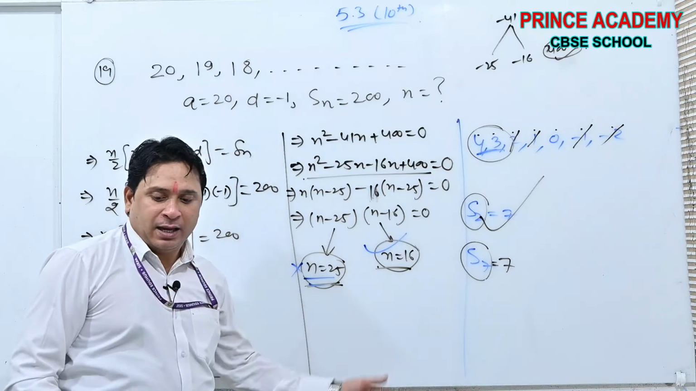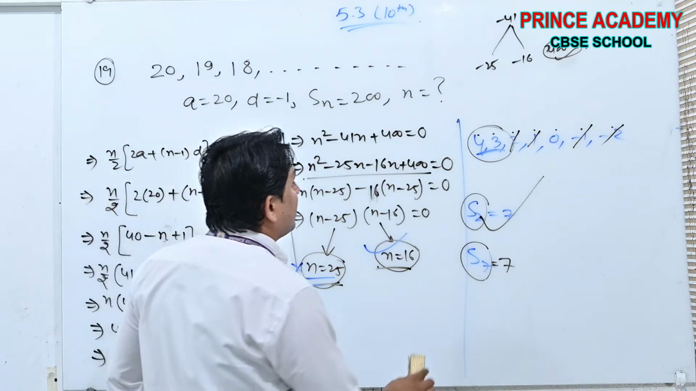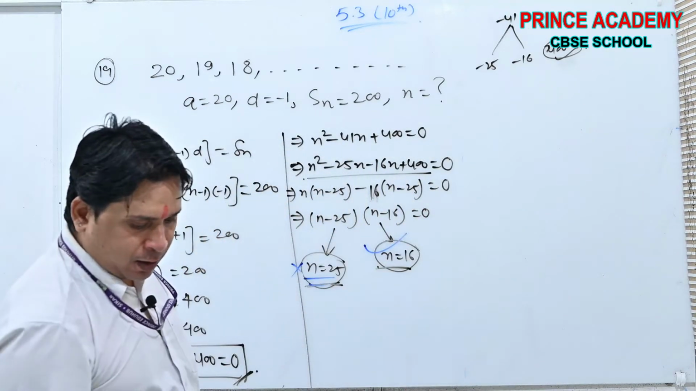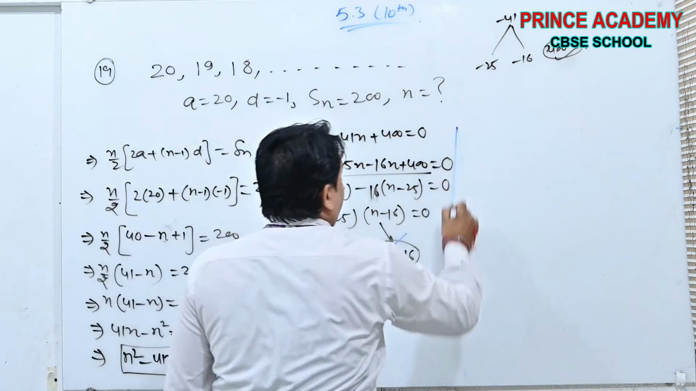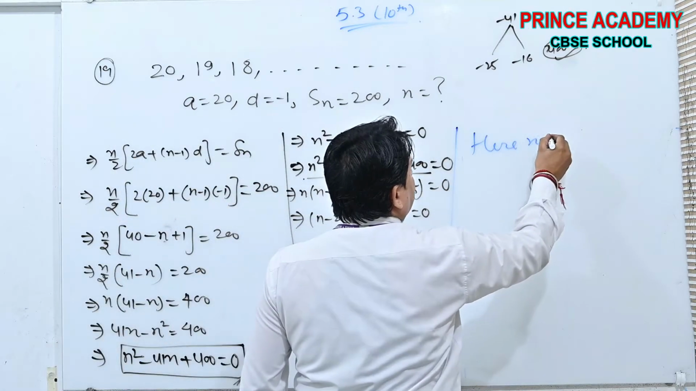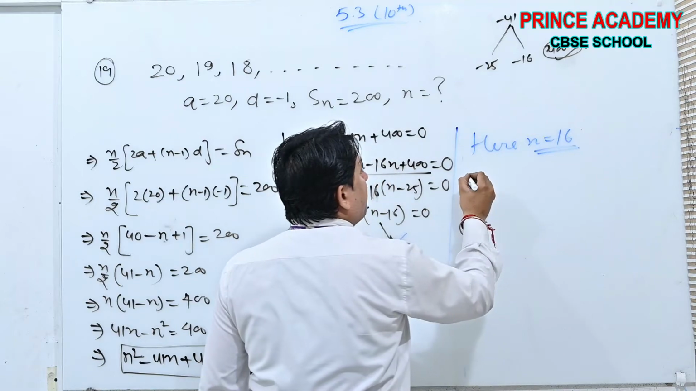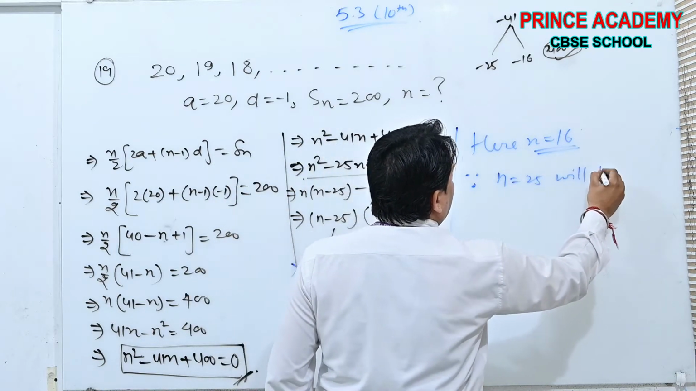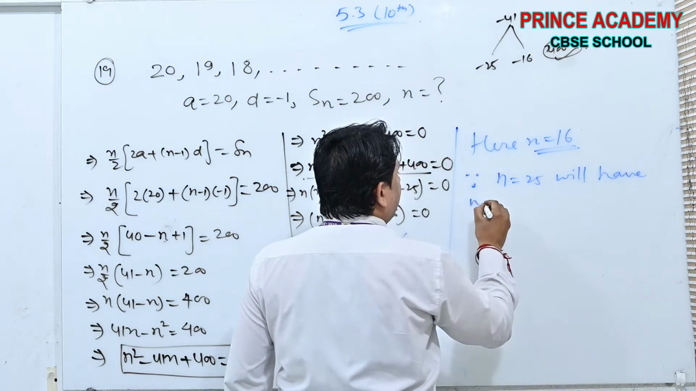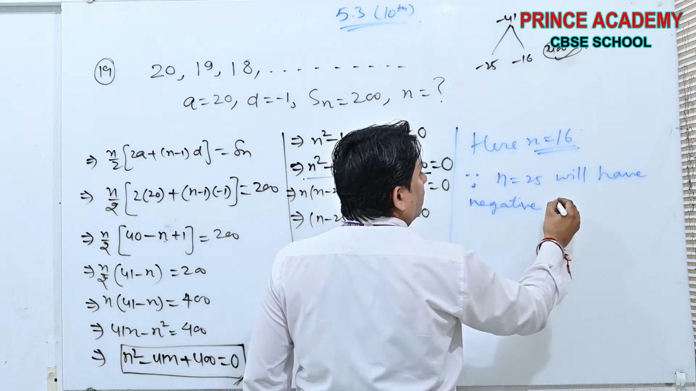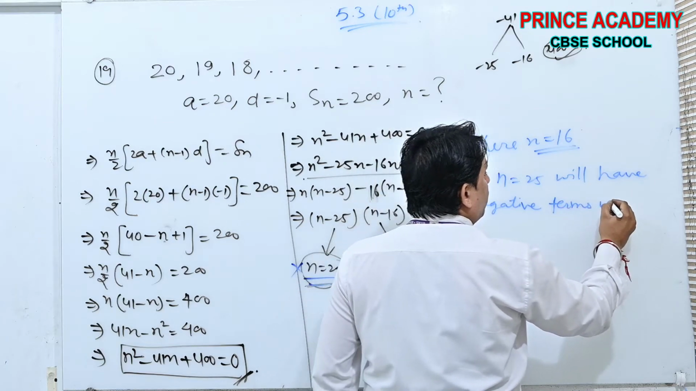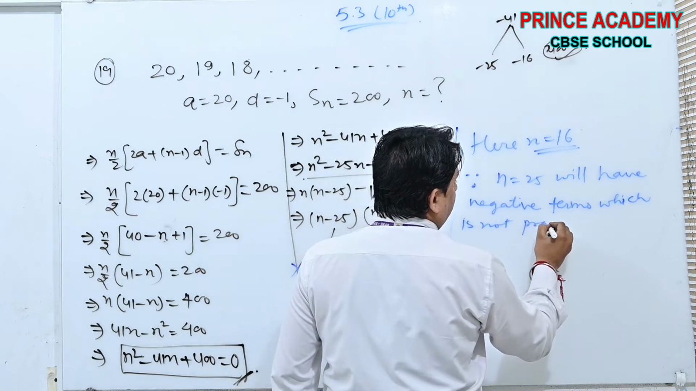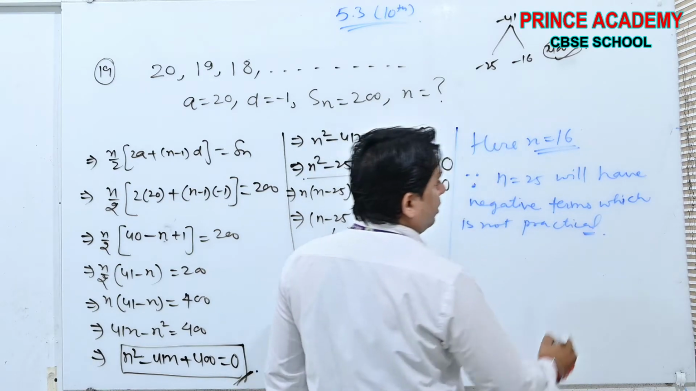The same way, n is equal to 16 is the answer. Why? Because n equal to 25 will have negative terms, which is not practical for the condition. Done beta?